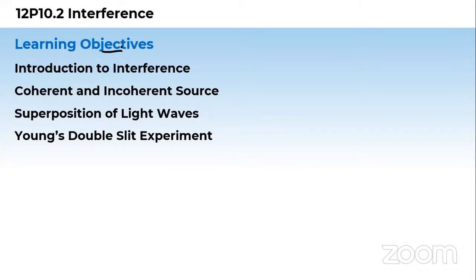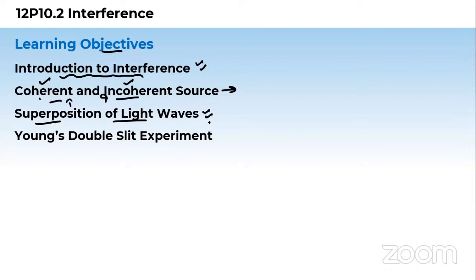I mean the contents. First, we'll go through the introduction to interference. We'll understand what interference is, how it looks, what the animations are, how it looks practically. Then we'll understand the different kinds of sources: first is the coherent source, and the next is the incoherent source. We'll dive deep into these, with different examples. Next is the superposition of light waves.